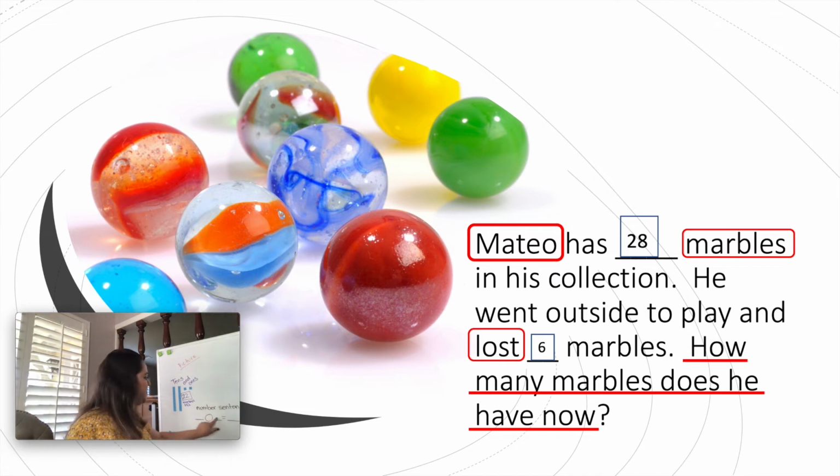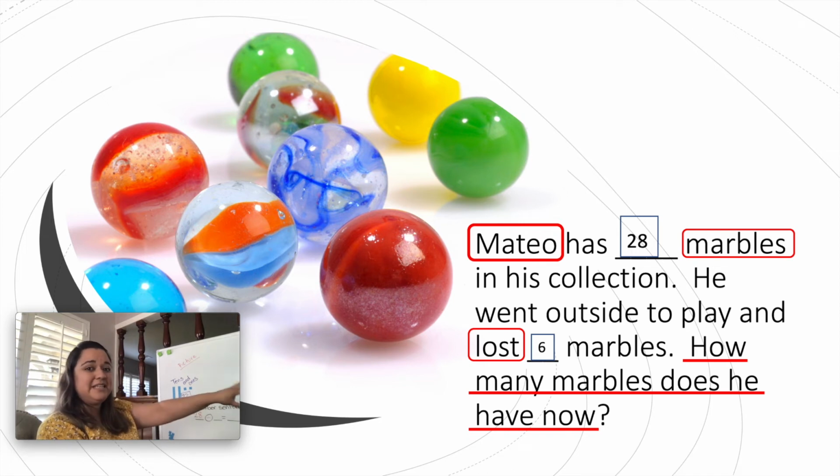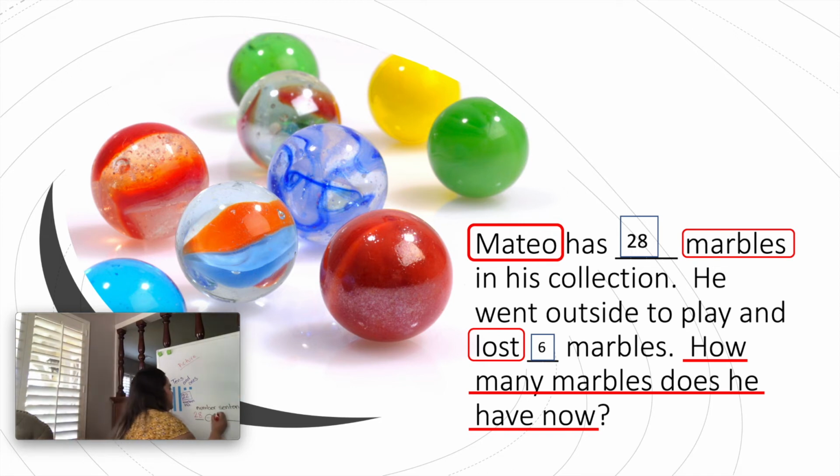So if I'm doing a number sentence, what number needs to go here? The big number. Very good. So I'm going to say 28 take away, right? Because we're taking away because he lost some. He lost 6. So 28 take away 6 equals 22.